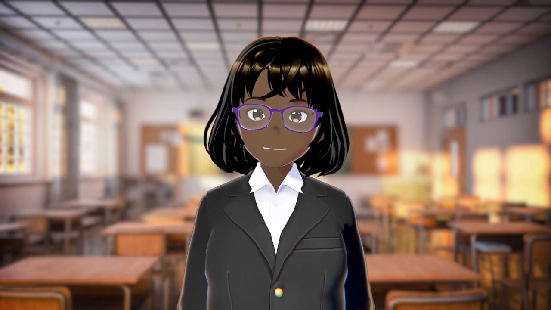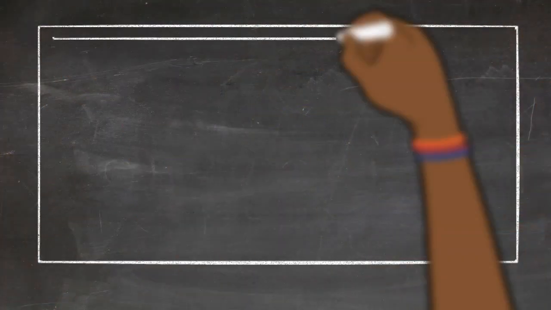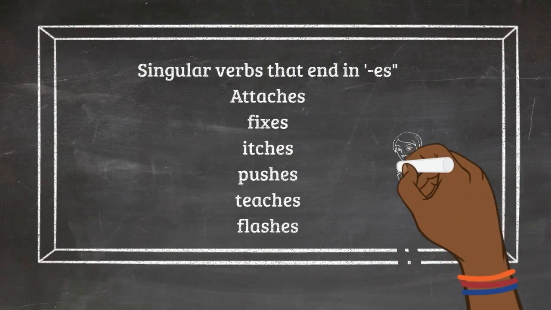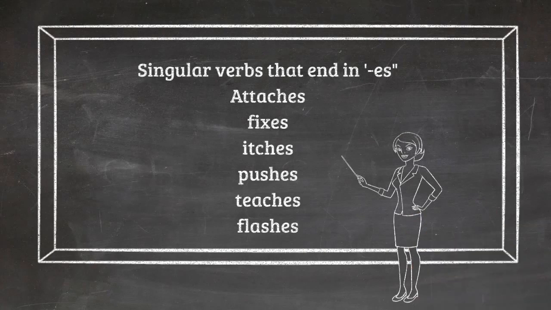But we know there are some verbs that are made singular by adding an ES. Here are some examples. Attach. When we add an ES, attach becomes attaches, and now it is a singular verb. Fix. When we add an ES, fixes. Itch. When we add an ES, itches. Push. Pushes. Teach. Teaches. Flash. Flashes.